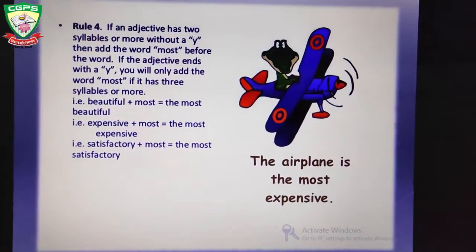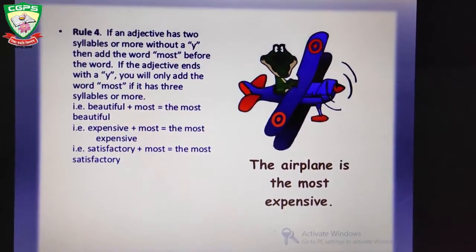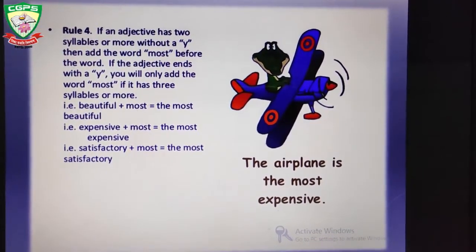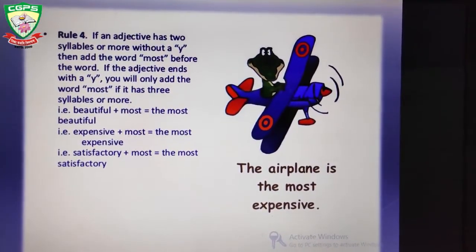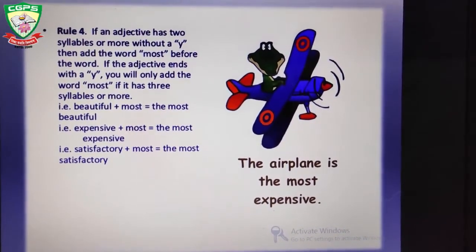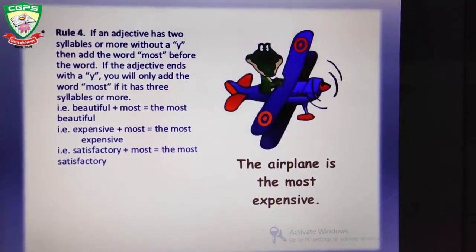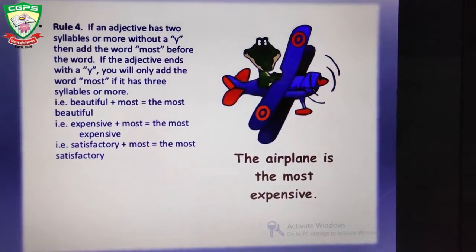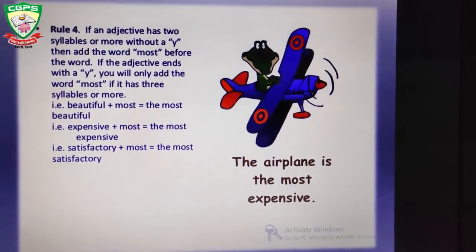If an adjective has two syllables or more without a y, then add the word most before the word. So if it is having two or more syllables and there is no y, we will add most. If the adjective ends with a y, you will only add the word most. If it has three syllables or more, that is beautiful plus most, the most beautiful. Expensive plus most, the most expensive. Satisfactory plus most, the most satisfactory.